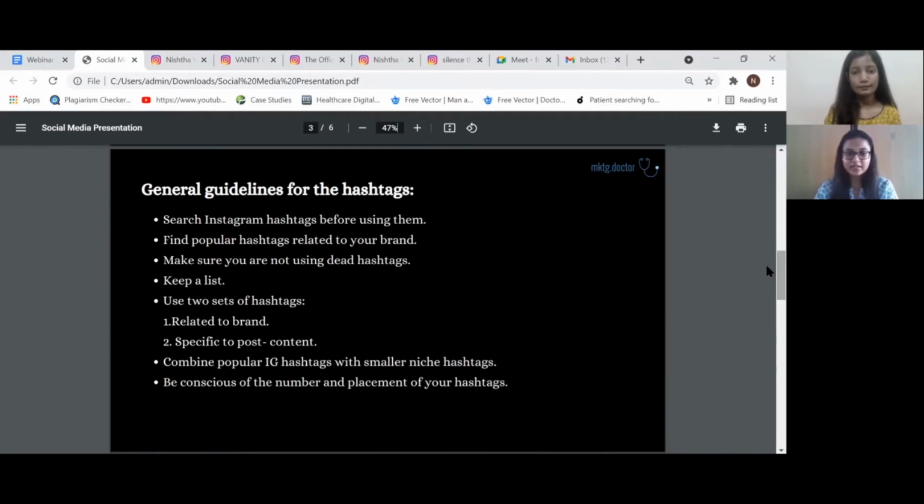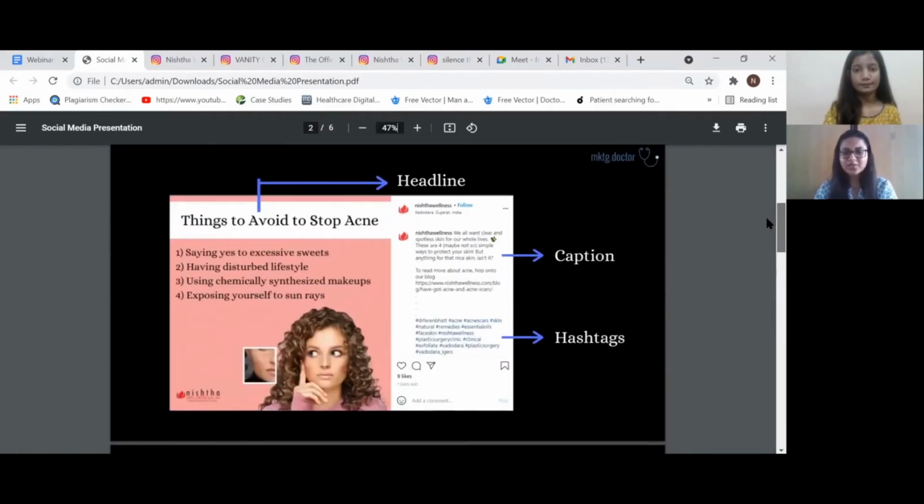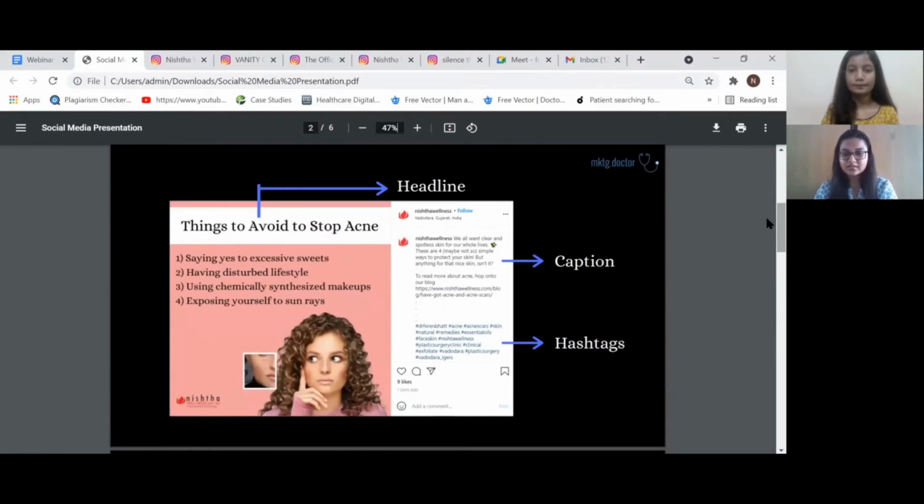And after hashtags, now we will discuss the last but not the least important aspect of the post, and that's the caption. Captions are pretty underrated on Instagram, but trust us, they play a huge role in the social media space. Writing captions is an art, and those 2200 characters have the ability to add even more context to the post. So captions and calls to action help to get even more engagement and provide value to your audience. And it's no secret that the Instagram algorithm loves posts that get more engagement.